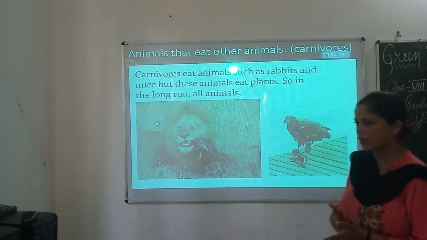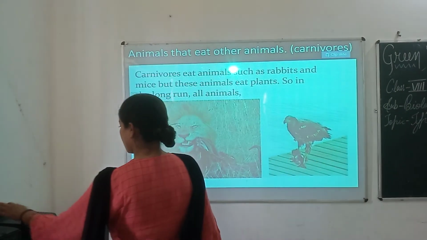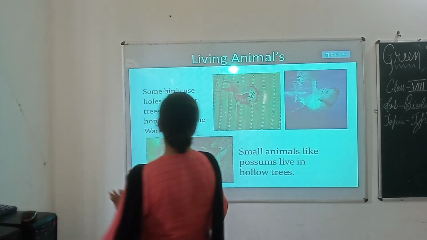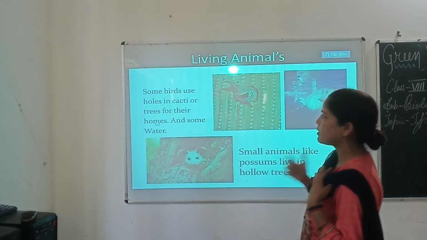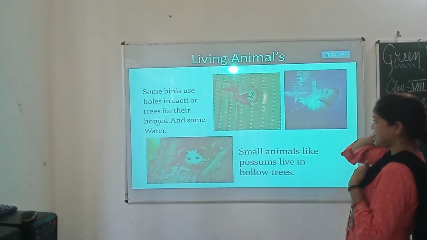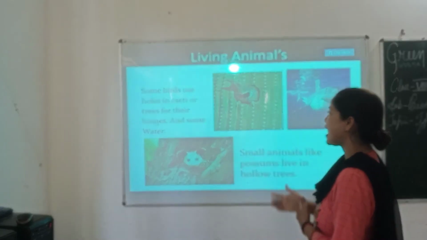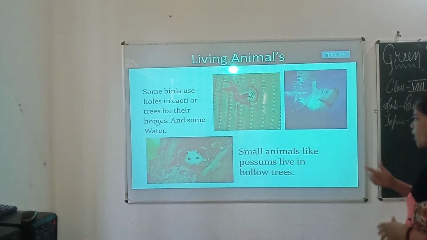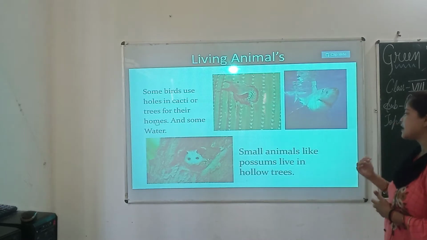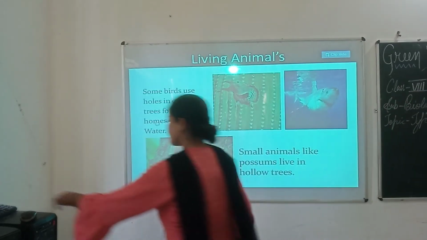So in the long run, all animals depend on plants. Now living places: some birds use holes in cacti or trees for their homes. Small animals like possums live in hollow trees.